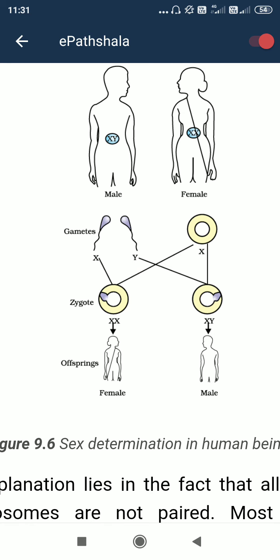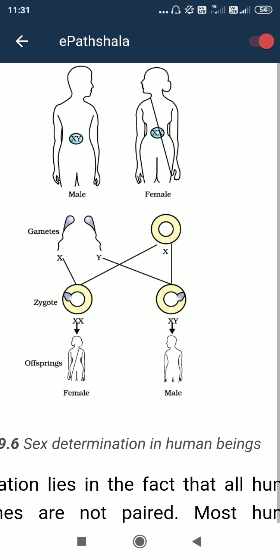So you can see gametes are formed inside the male and female. Two gametes interact to form a zygote. When the zygote is formed, you can see the zygote may have XX or XY. If the zygote is formed with XX, then it is obviously a female offspring, but when it is XY, then it is male.